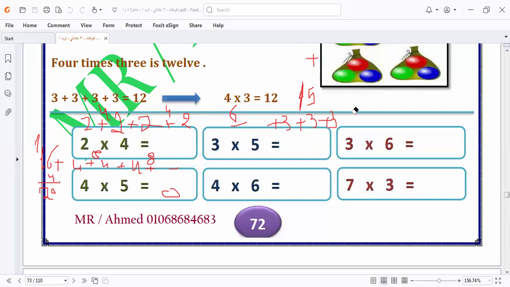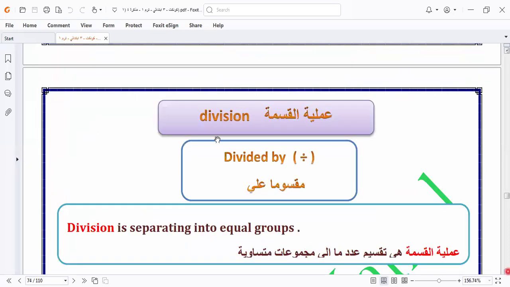Now we know how to answer the multiplying table, and I say to you, if you keep the multiplying table, it's easy to answer it without doing all these problems, to save our time. Okay, there is a division.